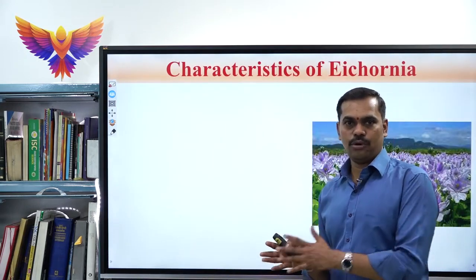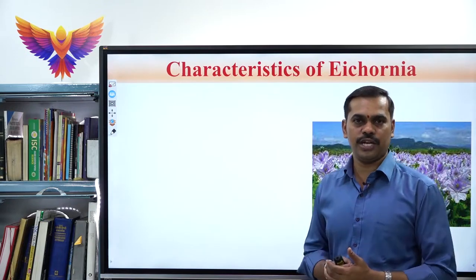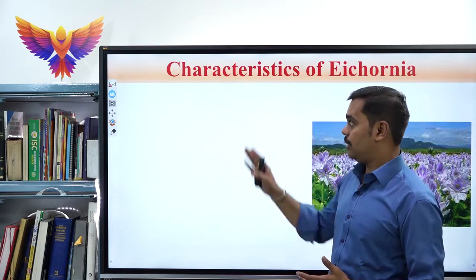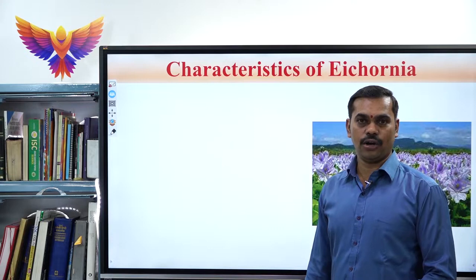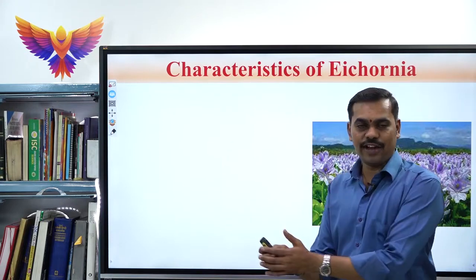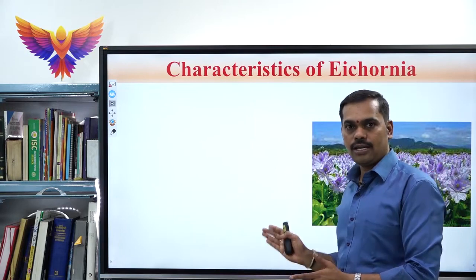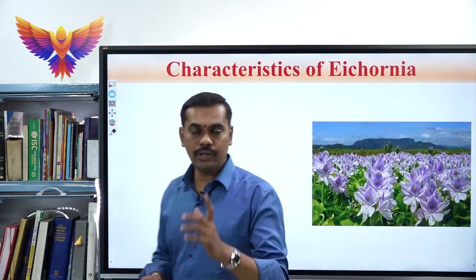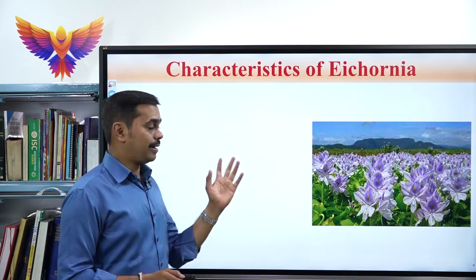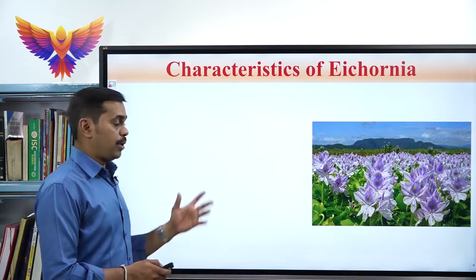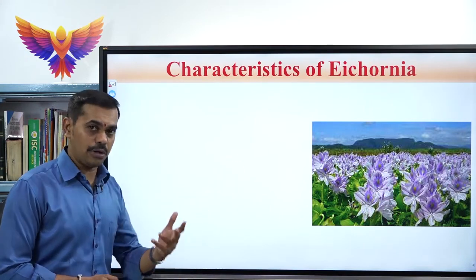Already I have told, before we learn the artificial vegetative propagation, we must learn the characteristic features of Eichhornia, because in the previous slide itself I told that while we are learning about the offset, Eichhornia or water hyacinth, we will be learning the important characteristic features of Eichhornia. Perhaps it might be asked for theory for 2 marks.